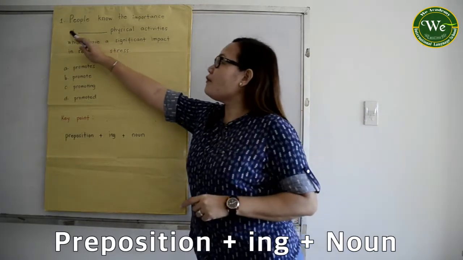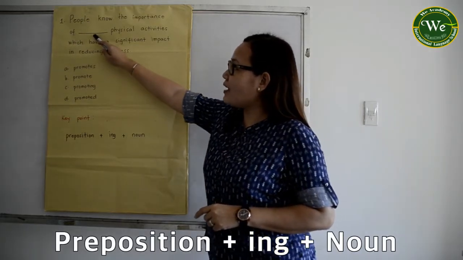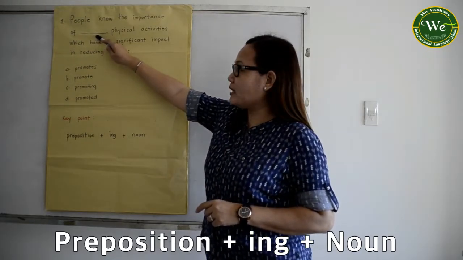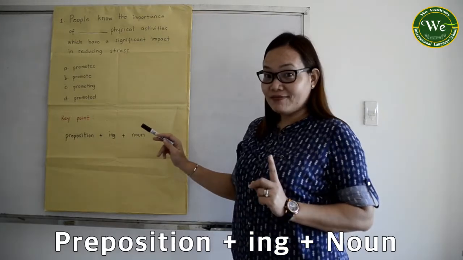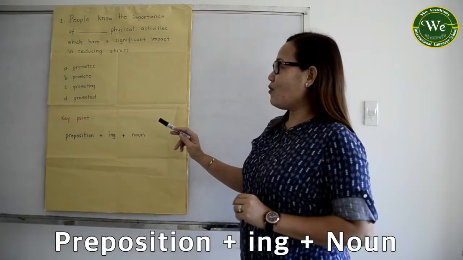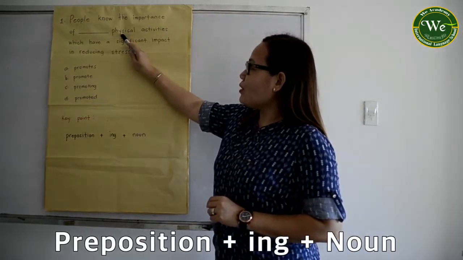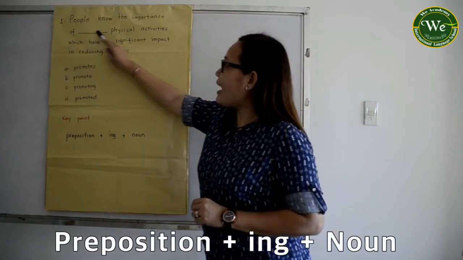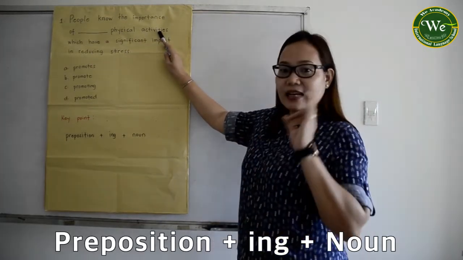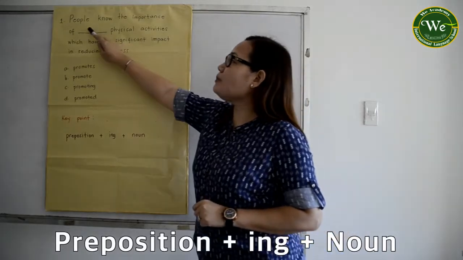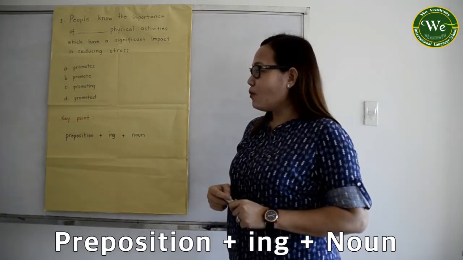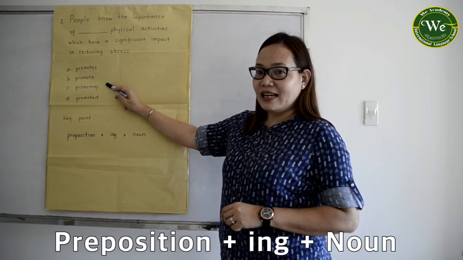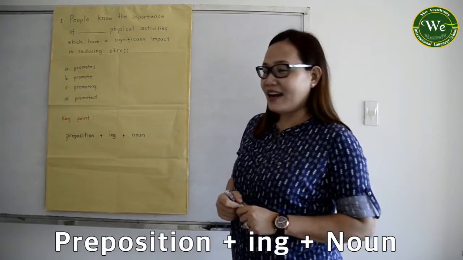For the preposition, when you have a verb followed by it, it should be in the ing form. So you have here of blank physical activities. As I have mentioned to you, it should be in the ing form, which makes it C as the correct answer.